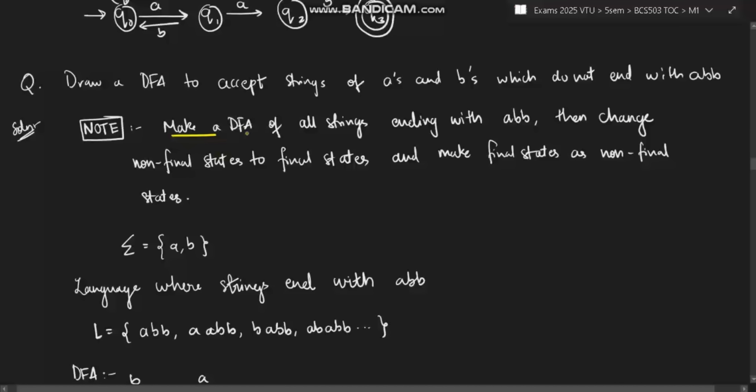See, make a DFA of all strings ending with ABB. The question is you have to form a DFA which does not end with ABB. Your first step would be to make the DFA which ends with ABB, then change the non-final states to final states, and then make the final states to non-final states. Let me explain what I mean.